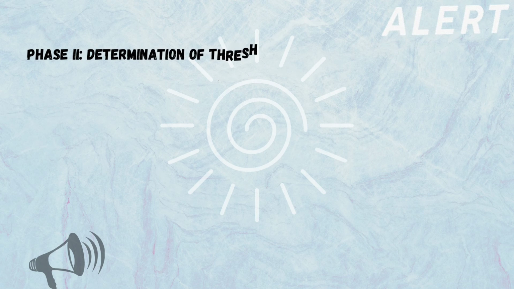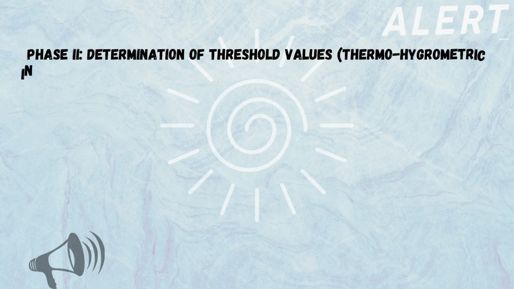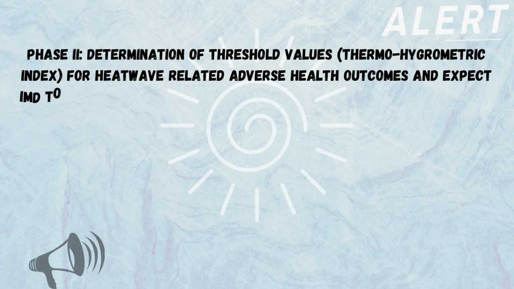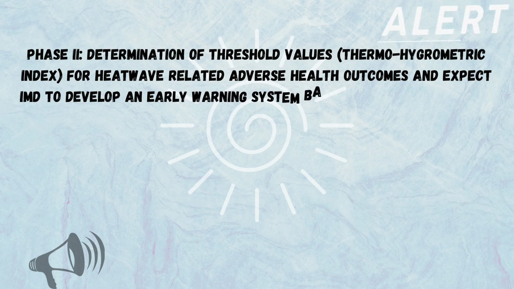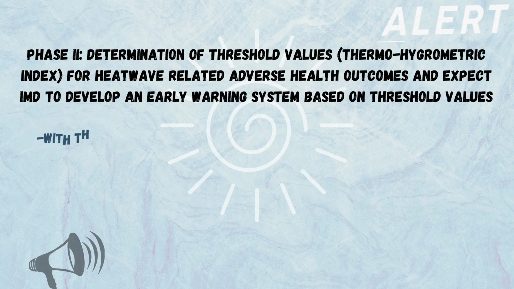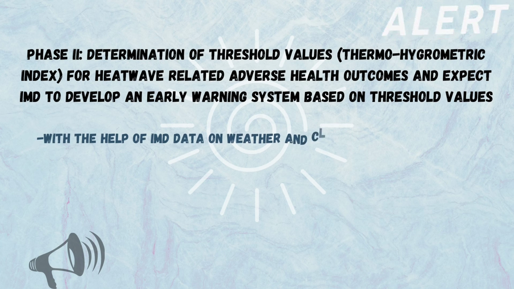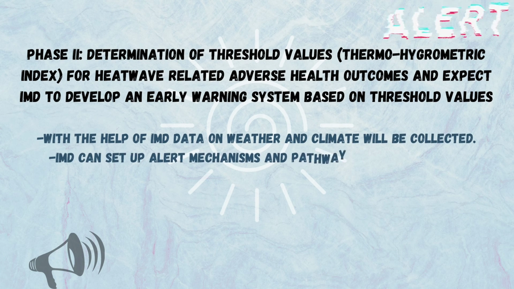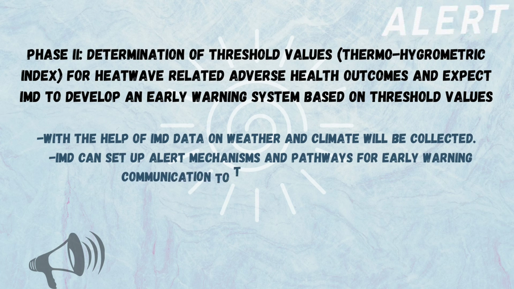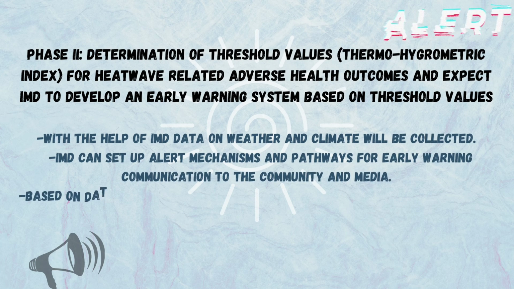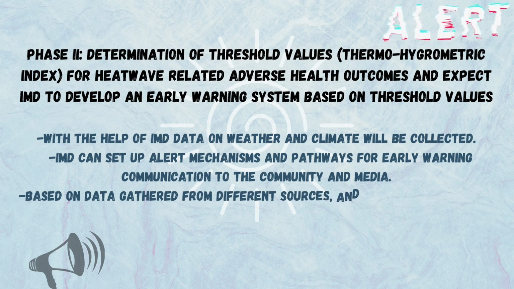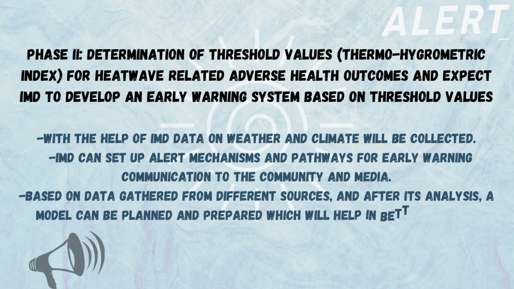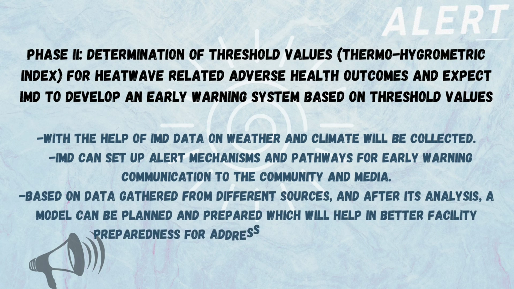Phase 2. Determination of threshold values, thermo-hygrometric index for heat wave related adverse health outcomes, and expect IMD to develop an early warning system based on threshold values. With the help of IMD, data on weather and climate that includes temperature, relative humidity, rainfall, wind velocity, air pollution, etc. will be collected. The heat action plan will depend on early warnings for extreme heat. IMD can set up alert mechanism and pathways for early warning communication to the community and media.